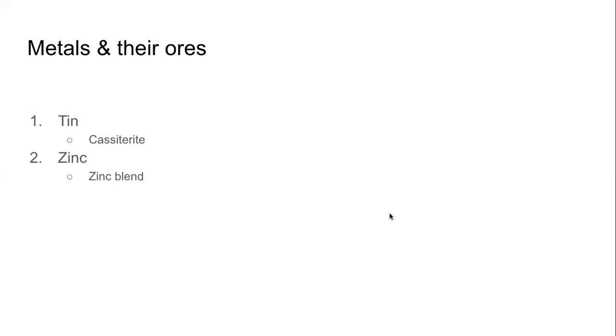The third ore that we came across was the ore of copper, and that is copper pyrite, which Chand mentioned. But there was one more ore. There was an ore of aluminium. What is the name of that ore?